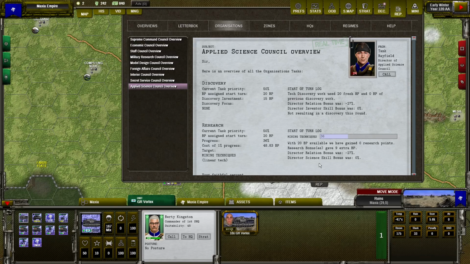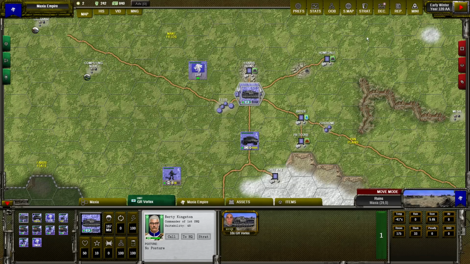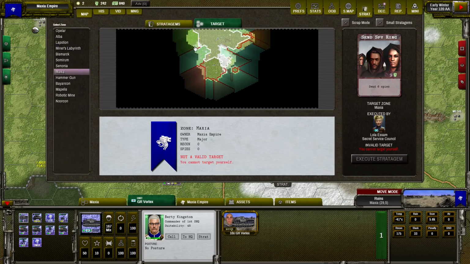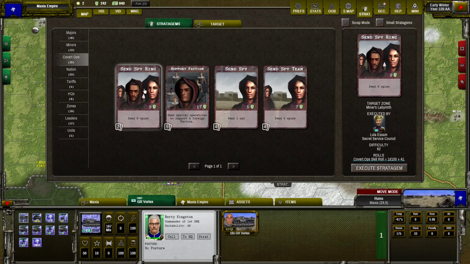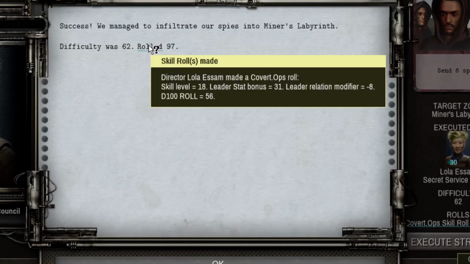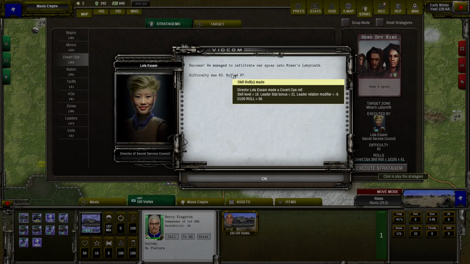And also, which is very important, relation can affect any roles that our leaders do in combat, events, or playing stratagems. So let's say I would like to send some spies to the nearby regime, and you can see the leader is not very happy. So if I play this card and I hover over the result, you can see a detailed explanation where we can see that the leader relation modifier was minus 8. So the relation of the leader can affect any role by up to plus 20 or minus 20 points, which sometimes makes a big difference.